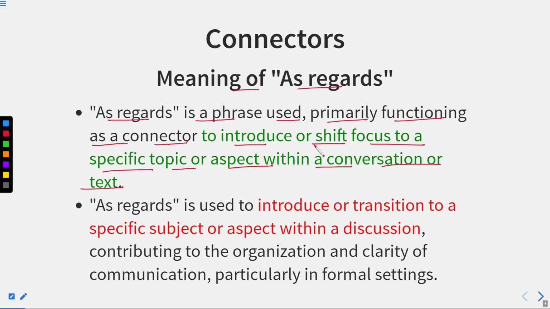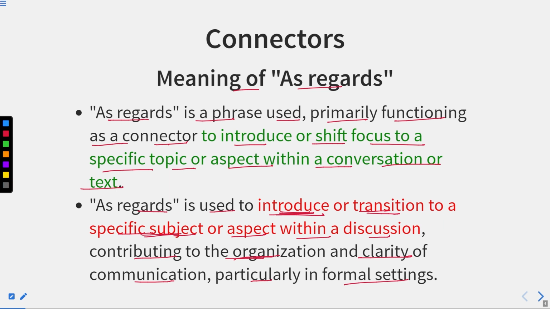It means when we are talking with someone, it highlights a topic, or it shifts the focus towards that particular topic. This should be the focus. This should be the matter of discussion. As regards is used to introduce or transition to a specific subject or aspect within a discussion, contributing to the organization and clarity of communication, particularly in formal settings.